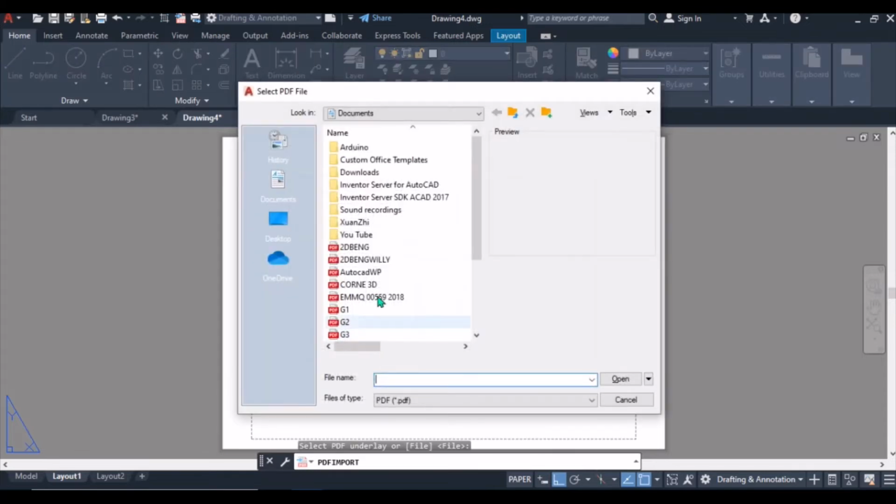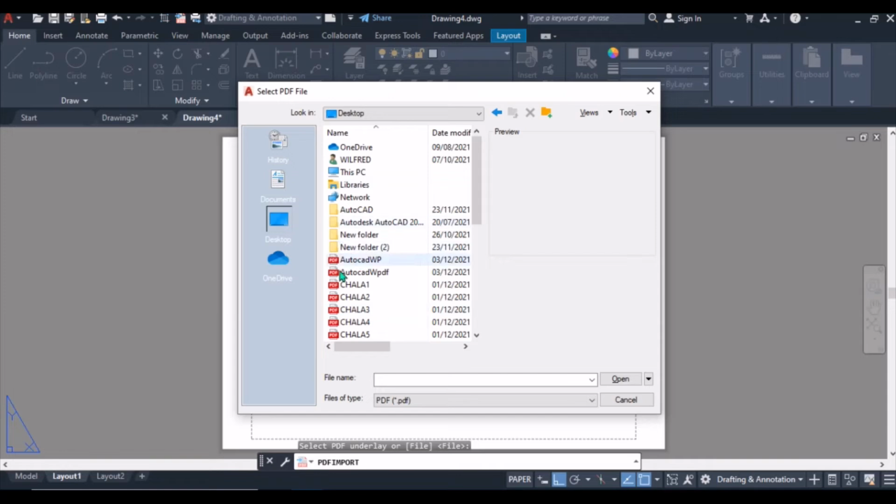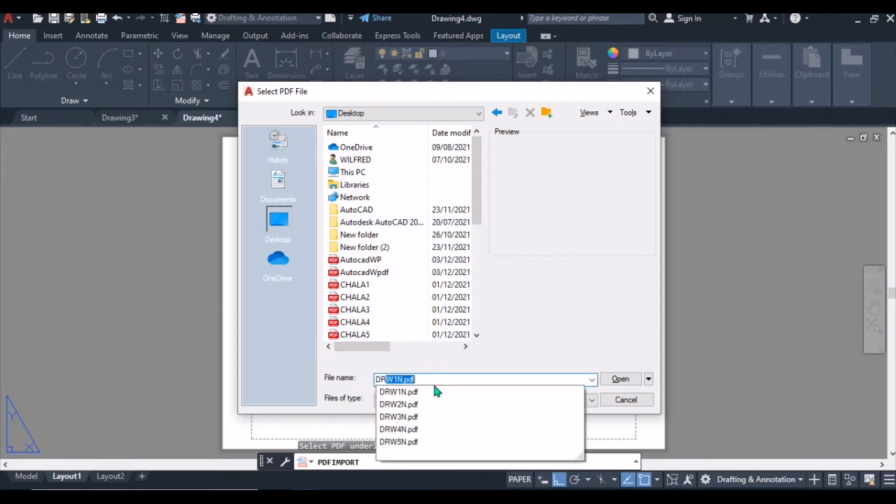Press enter, save it on your desktop or anywhere you want, and give it the name Drawing 1.